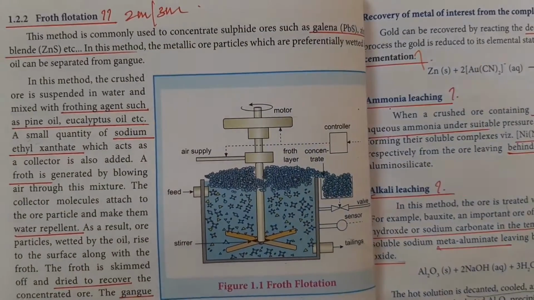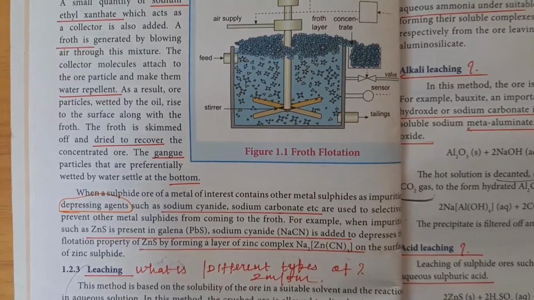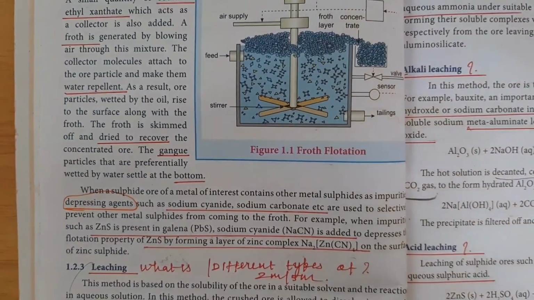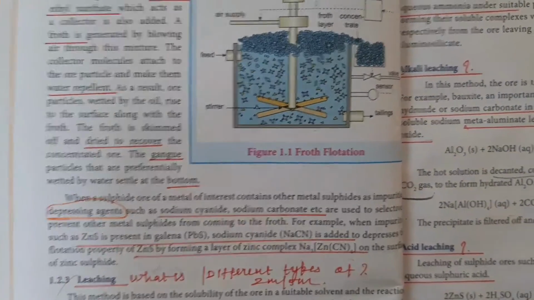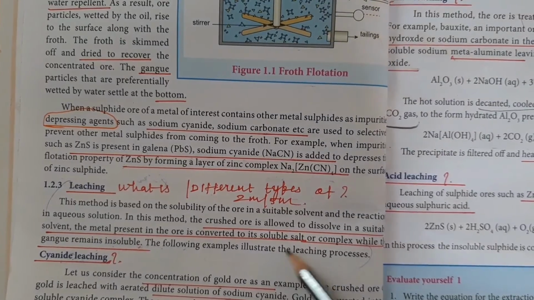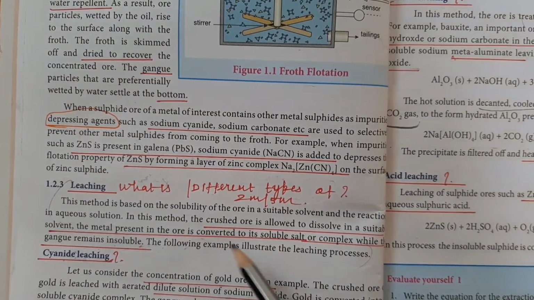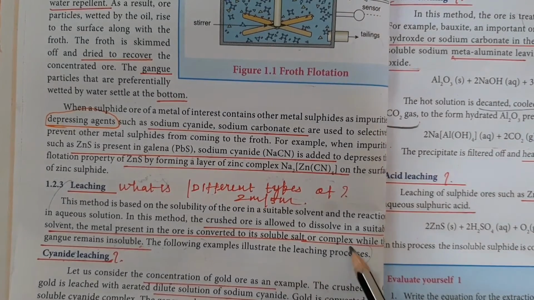The next one is leaching. Leaching is another method of concentrating ore. What is the basic principle used in leaching? The ore to be concentrated is treated with a suitable solvent.